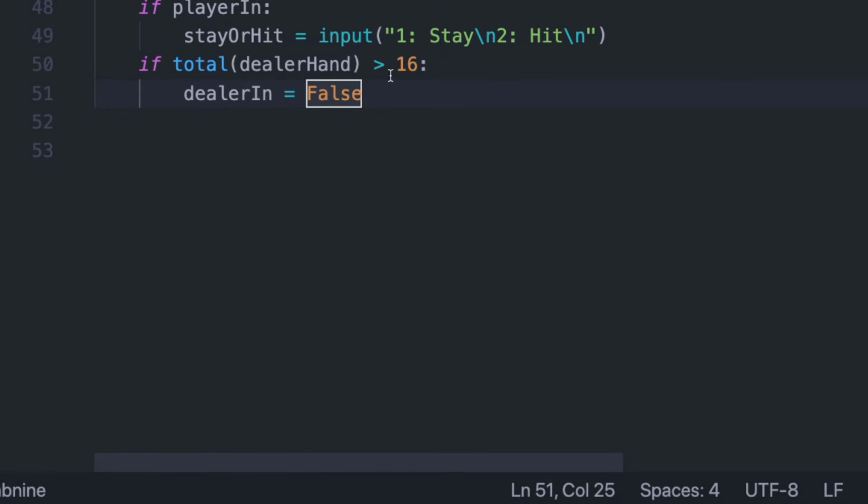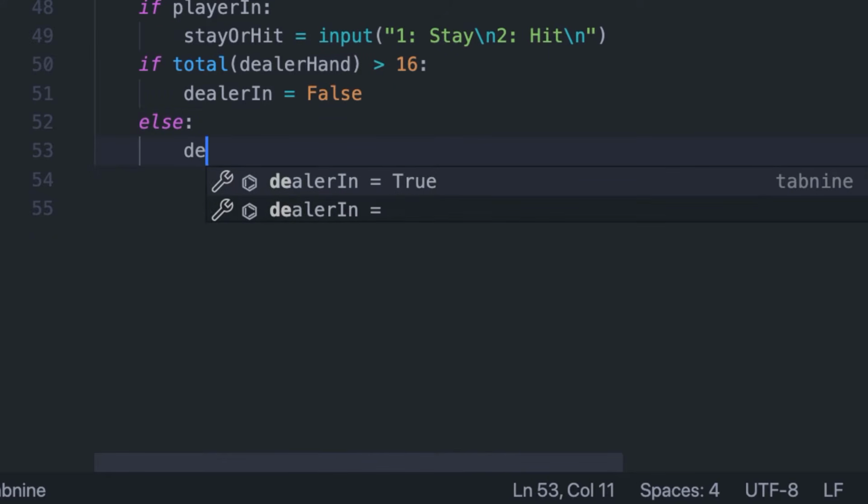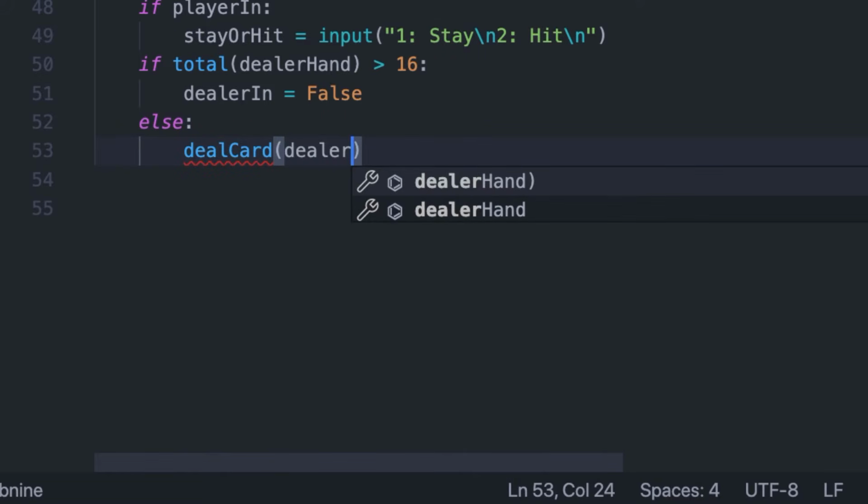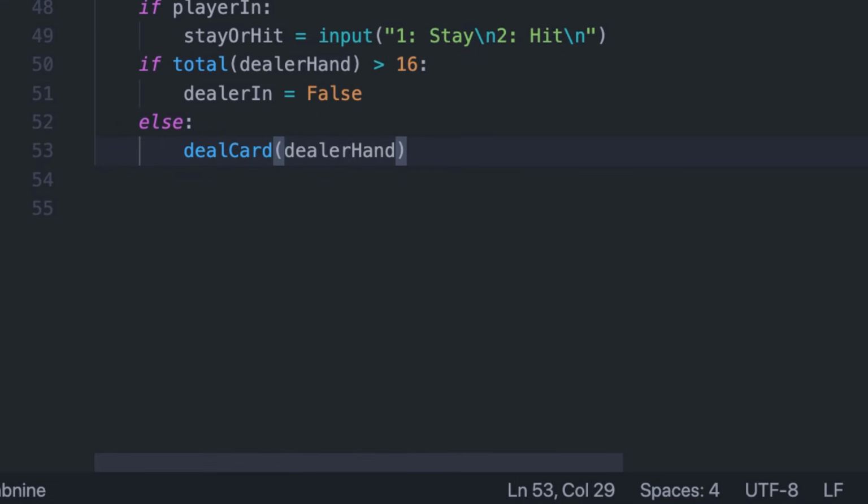So the dealer in is false, but if the dealer hand is less than 16, we're going to want the dealer to get another card. So we can call that deal card function, and tap into the dealer hand. Alright, so now that we've done this, we're going to want to actually do something with the player's input. We asked for a 1 or a 2 from the player, and they're going to type 1 or 2 into the console.